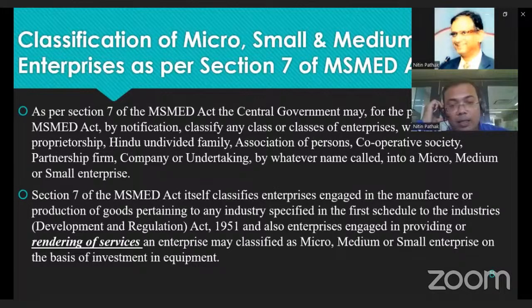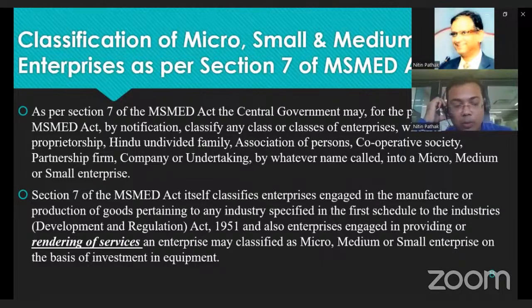MSME classifies enterprises engaged in the manufacturing or production of goods pertaining to the industries specified in the first schedule. Means they include providing goods, delivery of goods or manufacturing of goods. They are included under MSME. It also includes those rendering services to an enterprise or business entity.